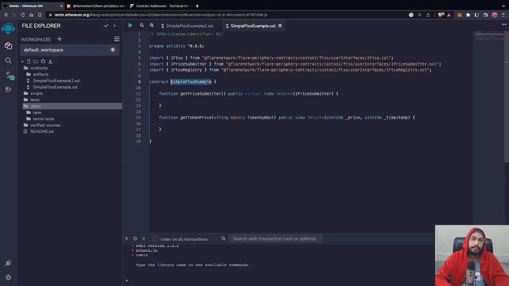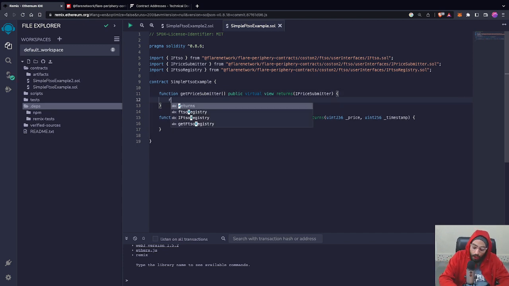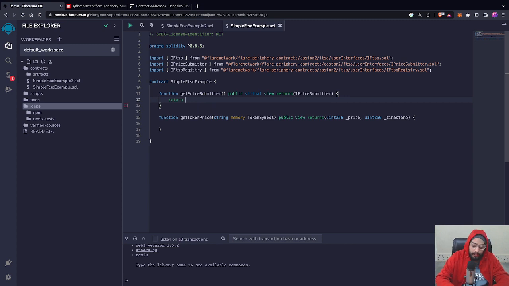I have defined a contract named SimpleFTSOExample, under which I have defined two functions. One is the get price submitter function, which will help us get the price submitter address, and the other is get token price, which will help us get the token price of that token symbol. We'll have to pass the token symbol and we will get the token price for that. So let's define our get price submitter function. It will simply return our price submitter address. Just use the interface of the price submitter and pass the address that we have.